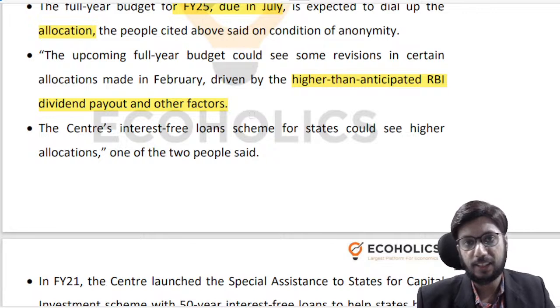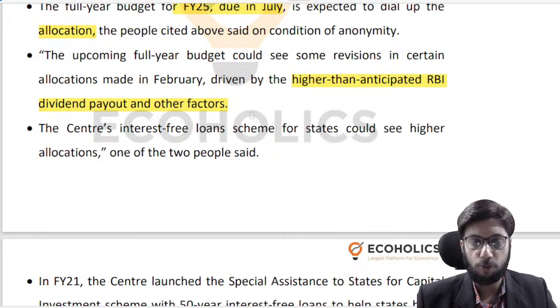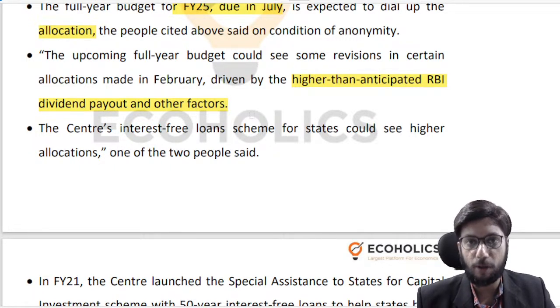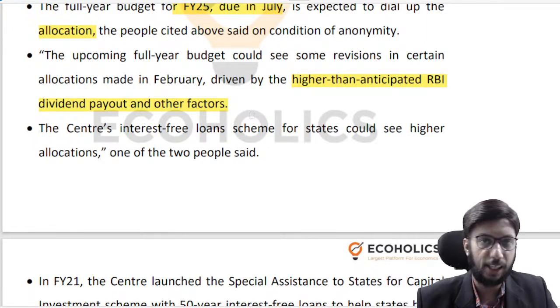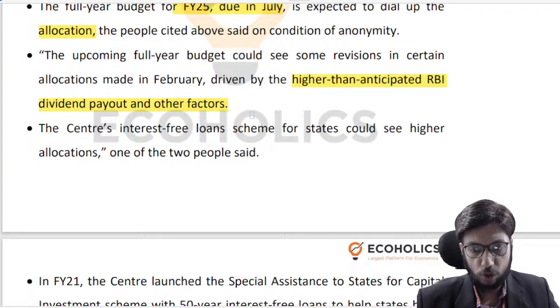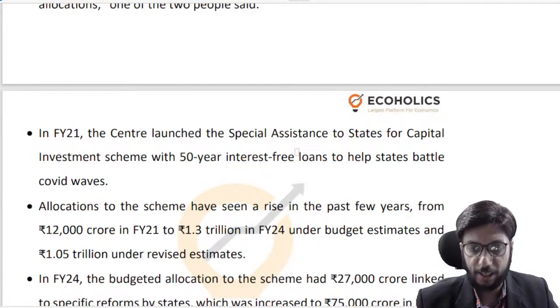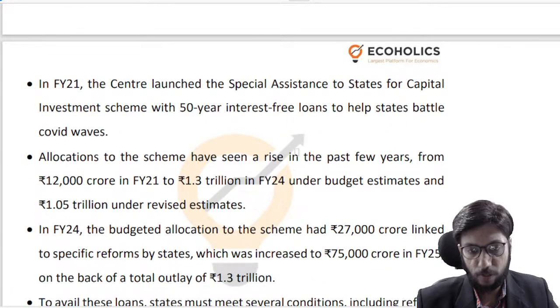As we have discussed in the previous week, RBI has transferred a record surplus to Government of India of 2 trillion rupees. A significant amount of money is therefore available with Government of India, right? And if they can transfer that money in the direction of states for capex, that is again a very good thing, right? So your interest free loan schemes for states could see therefore a higher allocation, right?